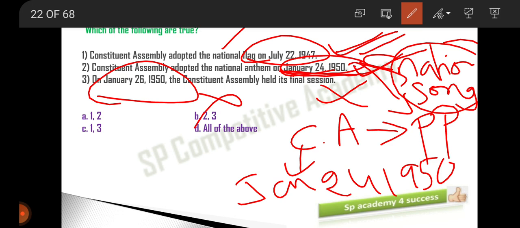So what are our options? 1 and 2 are the right answers for this particular question. So what is our answer here?